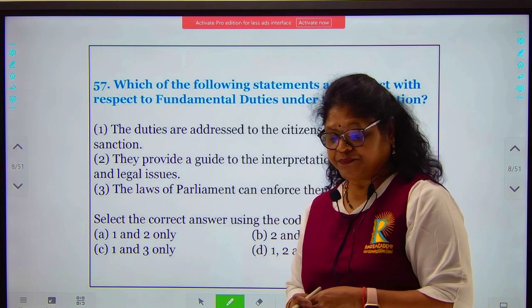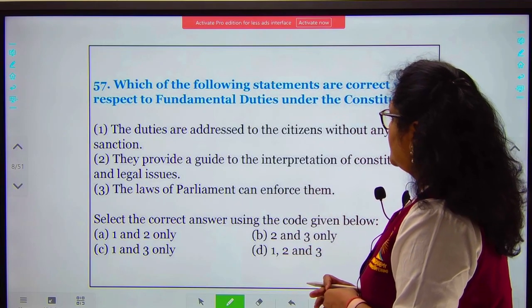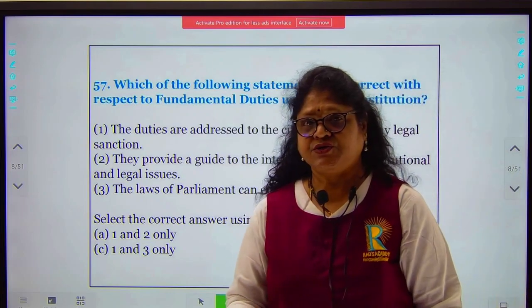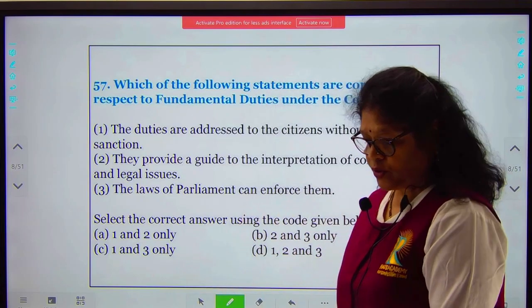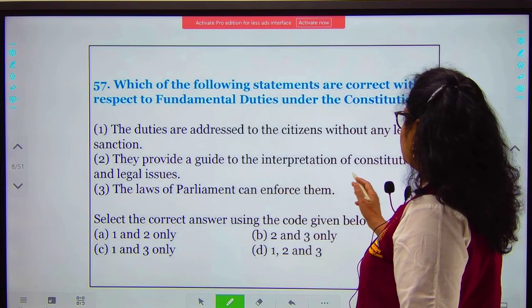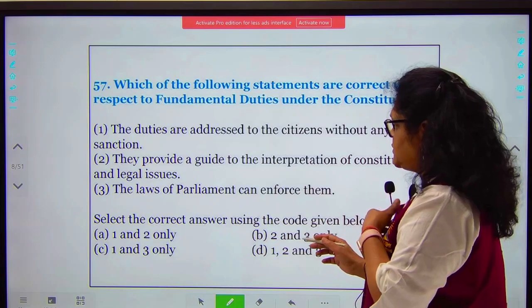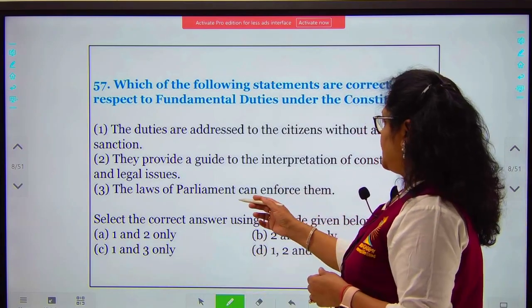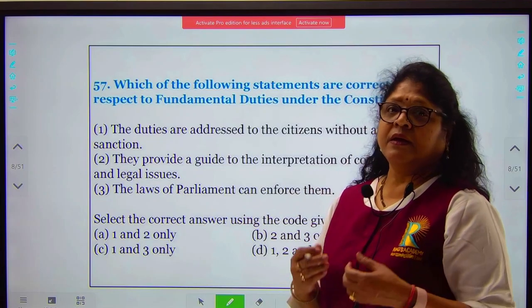So here we see that the duties are addressed to the citizen without any legal sanction. Yes, fundamental rights are justiciable, but fundamental duties are not. They provide a guide to the interpretation of the Constitution on legal matters. Yes, all legal matters can be interpreted in them. The laws of Parliament can enforce them.